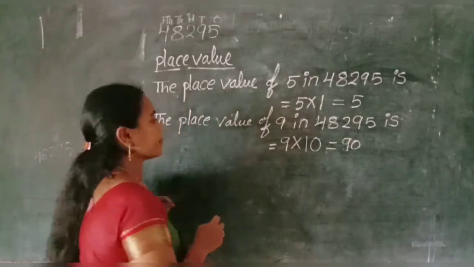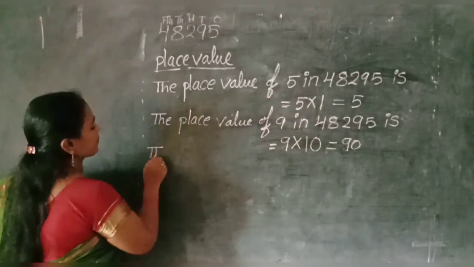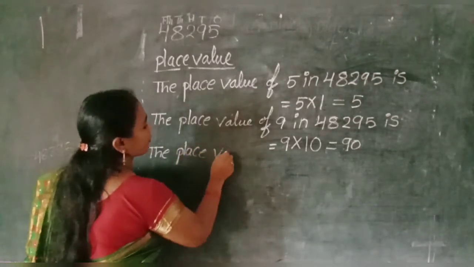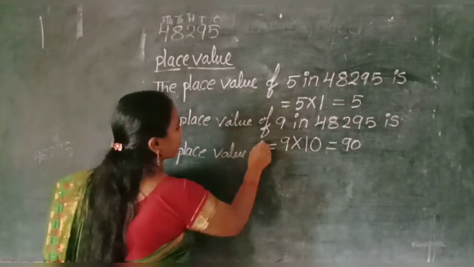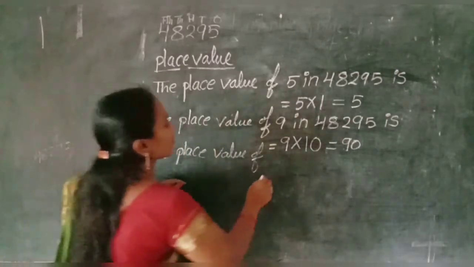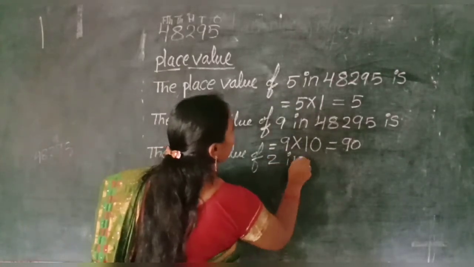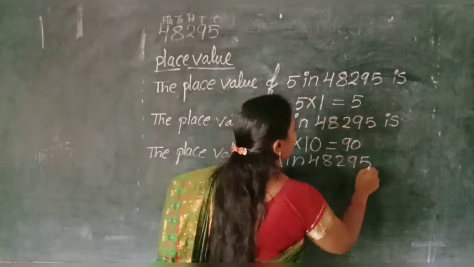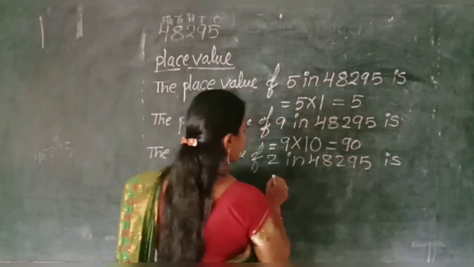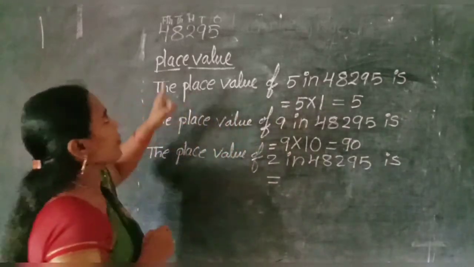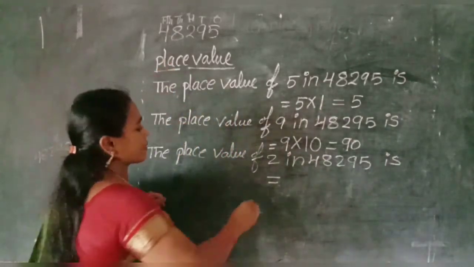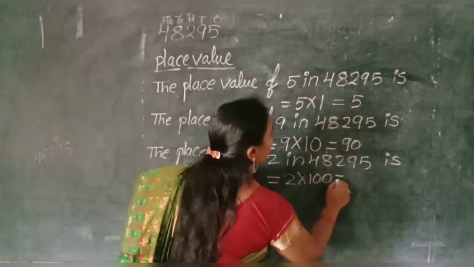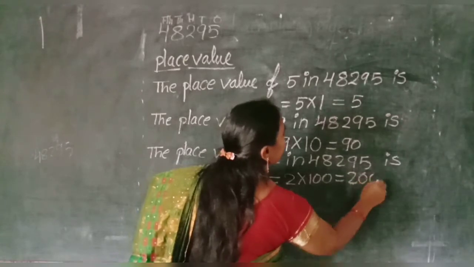Are you clear? Next. The place value of next digit 2 in 48,295 is equal. Face value into place of the digit. It means 2 into 100, 200. Okay, children.